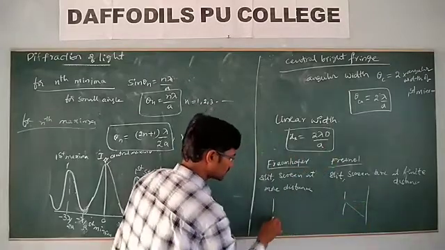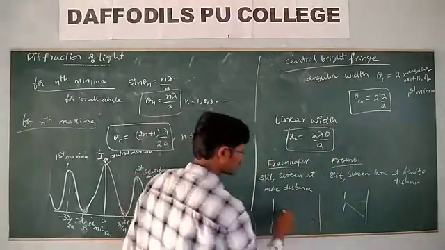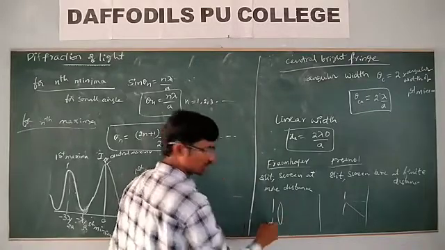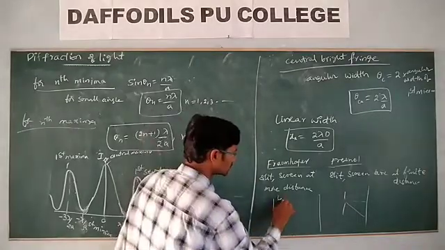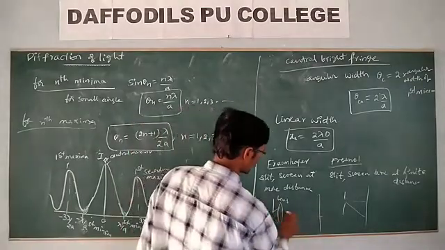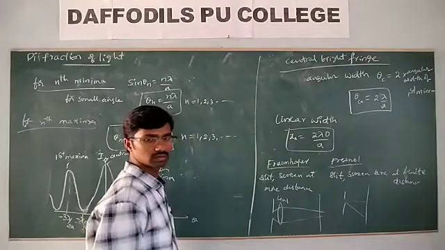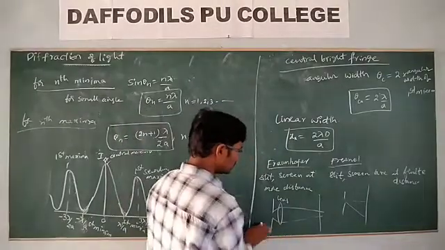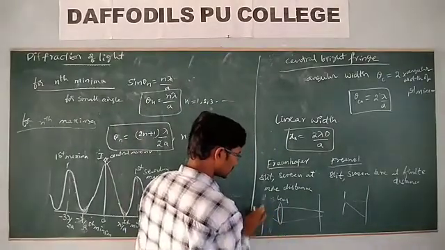Here we have the slit and here the screen. To observe this diffraction pattern, we have used this lens.